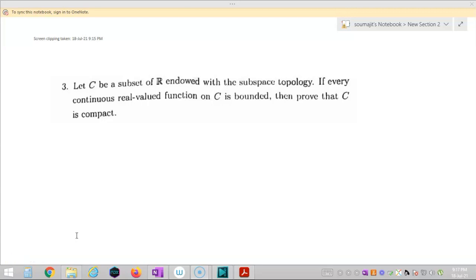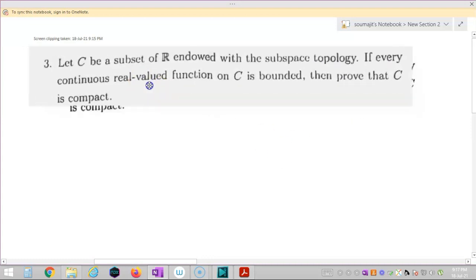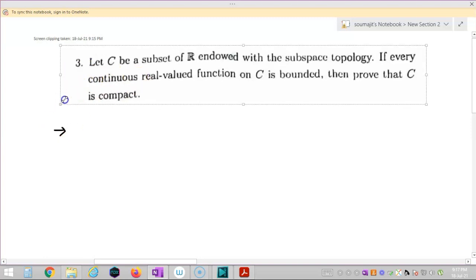So hello students, let us solve question number 3. It was an easy question, a direct theory. The question says: let C be a subset of R endowed with the subspace topology. It is given that every continuous real valued function on C is bounded, and we have to prove that C is compact.